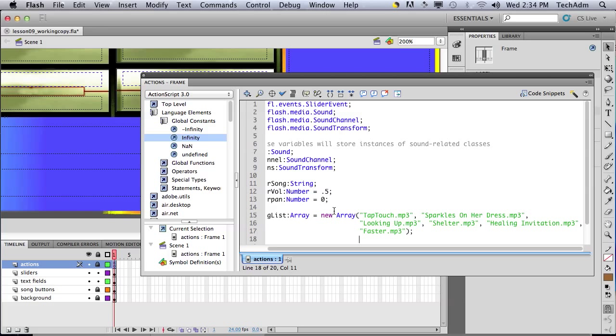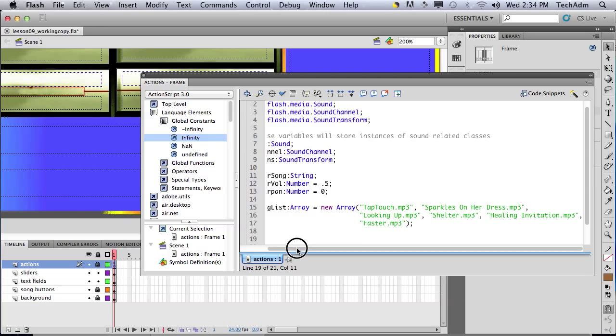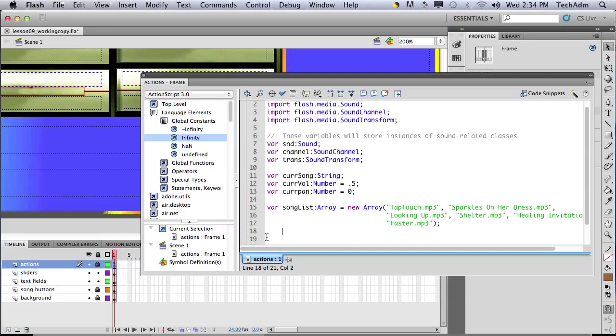Okay, so that's the list of our songs that we have. And we've got to set the song titles next. By creating an array, you can create an array using the new operator that will create a new array, and you add in the default values here and assign it to the song list array.